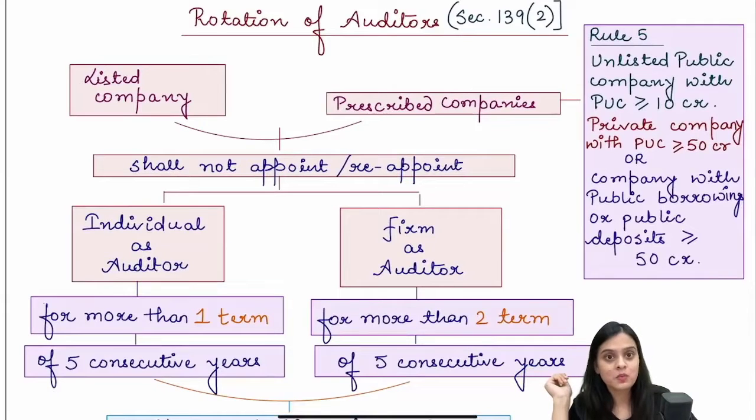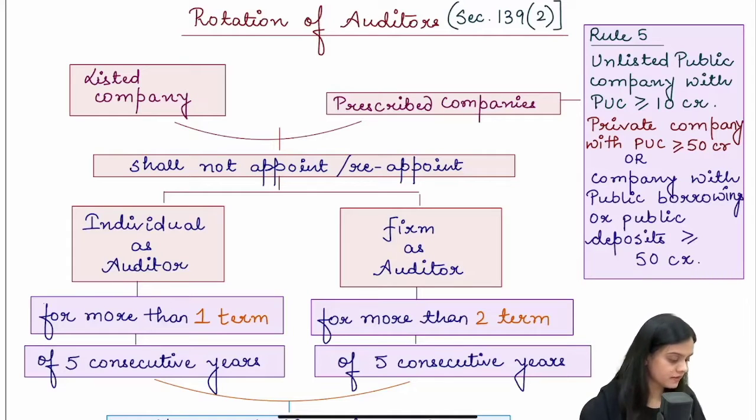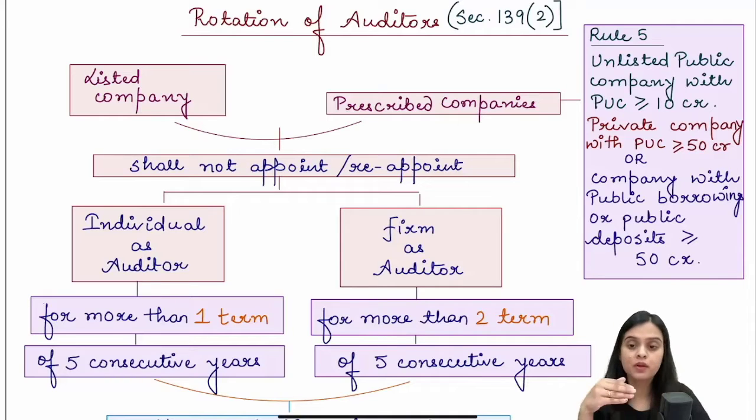Next is rotation of auditors. What is rotation of auditors? Rotation of auditors means one auditor cannot continue for a long tenure. Obvious reasons are there, but this is not mandatory for the small type of companies. Listed and prescribed companies. What are prescribed? If you are unlisted public company with paid up capital more than equal to 10 crores, private company with paid up capital more than equal to 50 crores, or company which has public borrowing or public deposits more than equal to 50 crores.